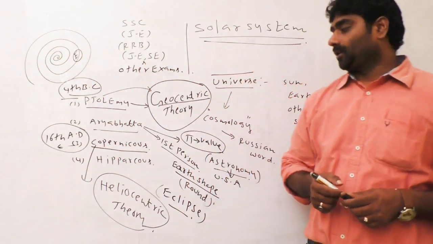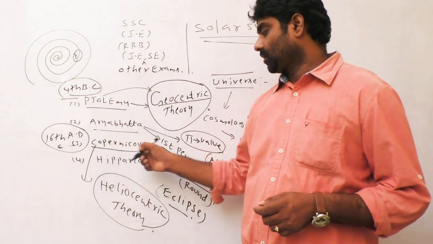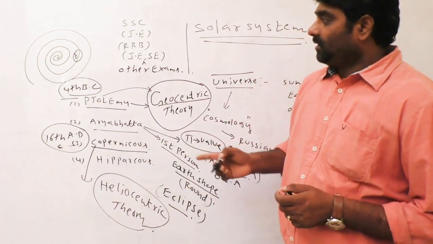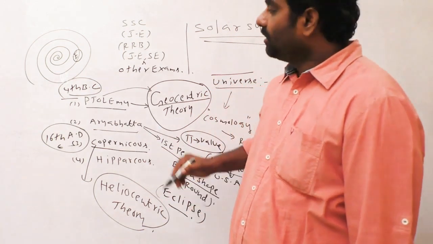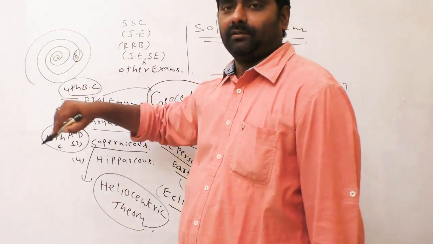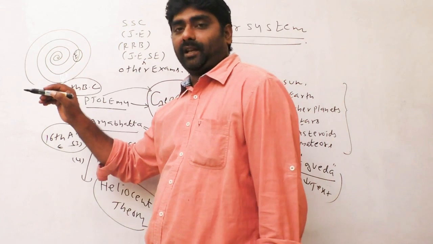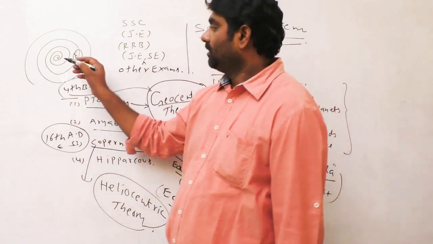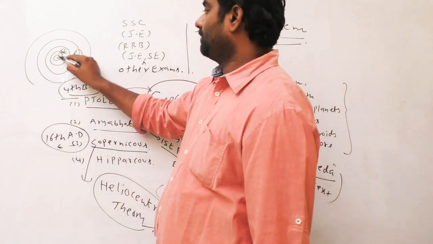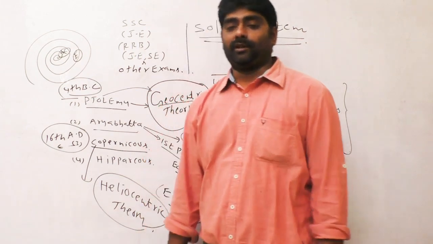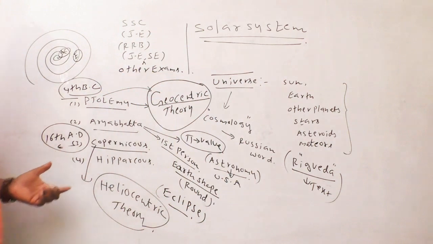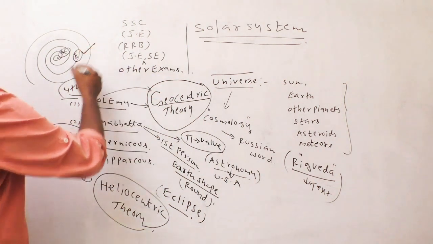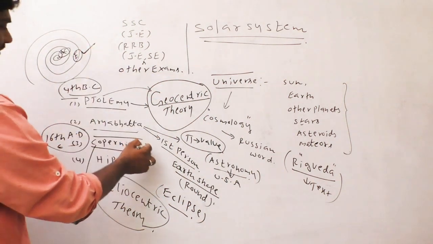Who introduced the heliocentric theory? Copernicus. According to this theory, for the entire universe, Sun is the center point. At present, we believe the same thing. We are following the Copernicus theory.